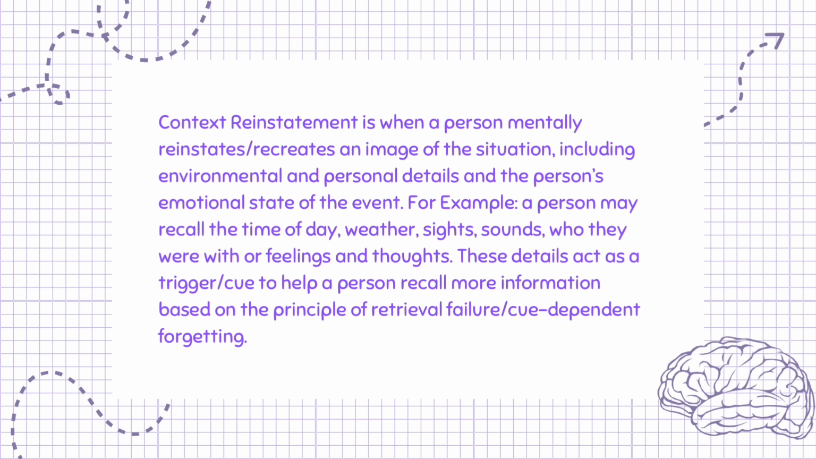Context reinstatement is when a person mentally recreates an image of the situation, including environmental and personal details and the person's emotional state of the event. For example, a person may recall the time of day, weather, sights, sounds, who they were with, or feelings and thoughts. These details act as a trigger cue to help a person recall more information based on the principle of retrieval failure, cue-dependent forgetting.